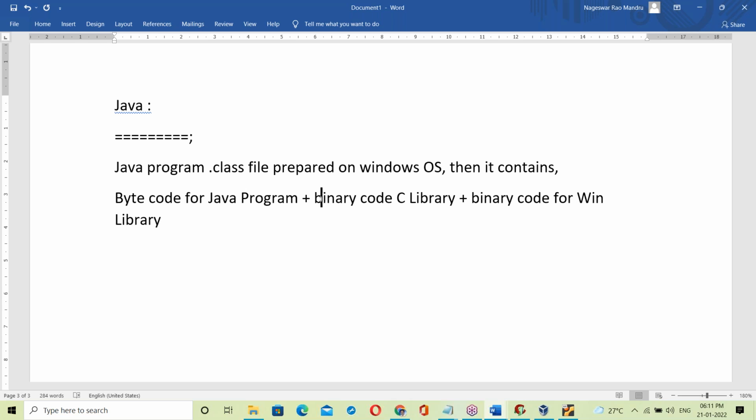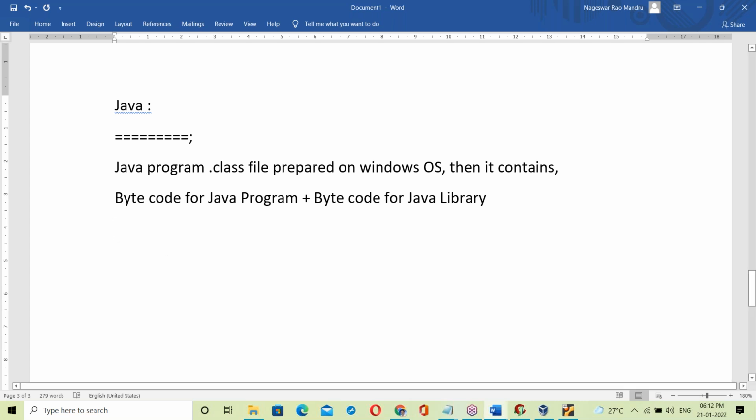Next, byte code for the Java library. Like the C language, Java also has a library available. Next, is there binary code for the Windows OS library? No, it doesn't have that part. It won't link the OS library with the dot class file.